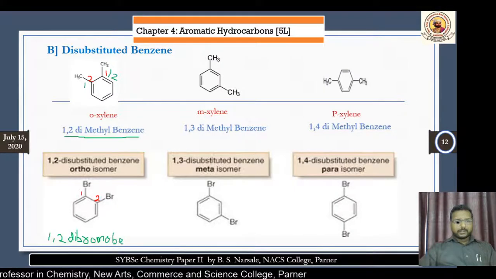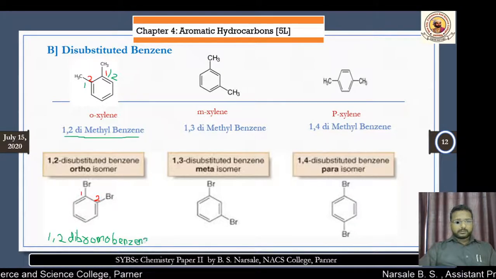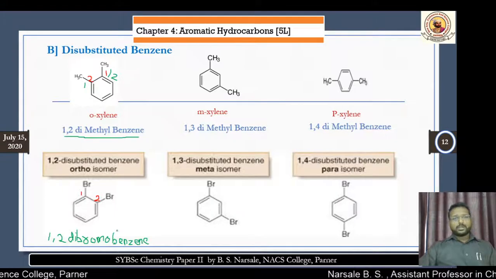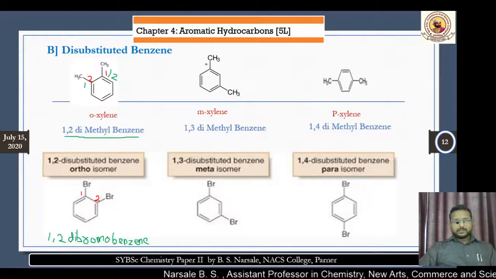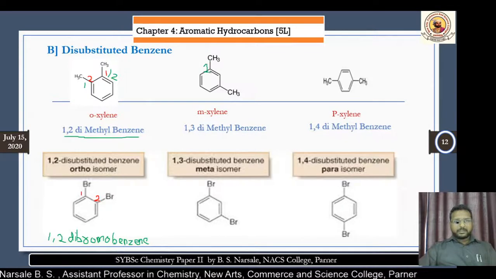Now look at the next system, similarly. The first number is given here, this is the second number, and now this has become the third.